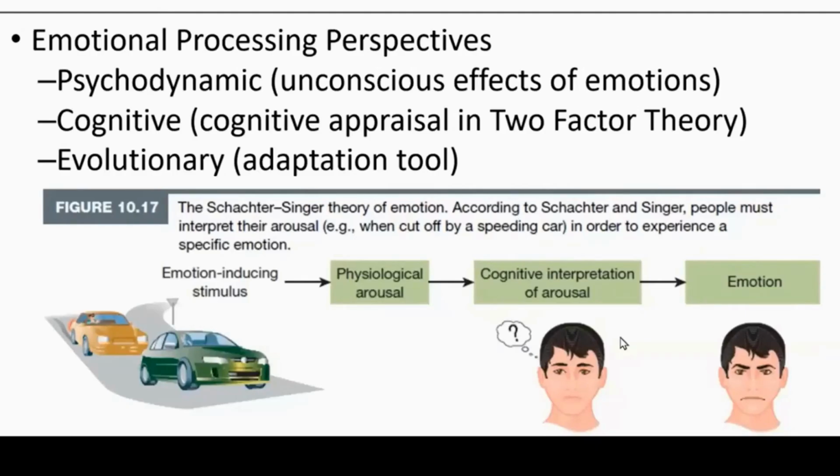Let's say some car is driving very, very quickly. It's about to hit the other car. So there's definitely some physiological arousal. If you are the person driving the car in front, and the car behind you is going to hit you, that is a situation that drove this physiological arousal. So this is actually the cognitive perspective.